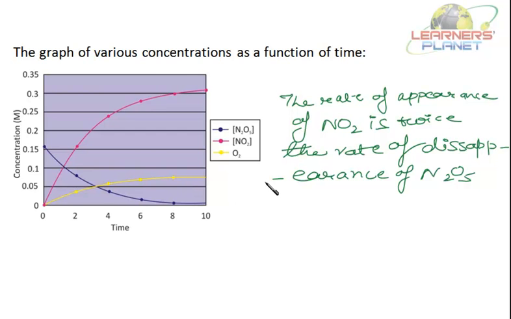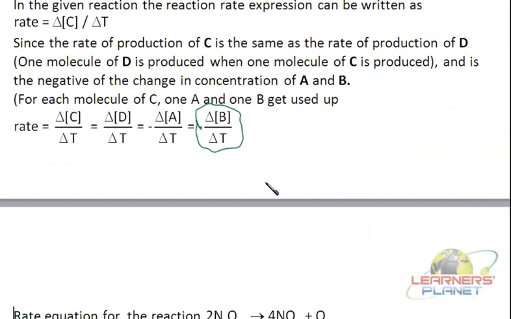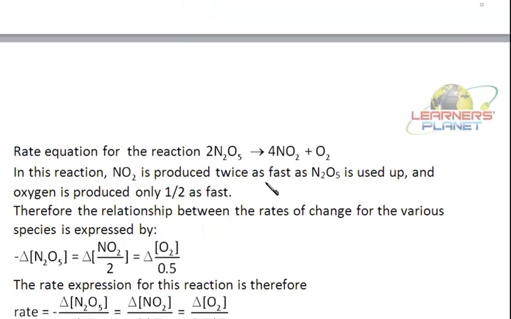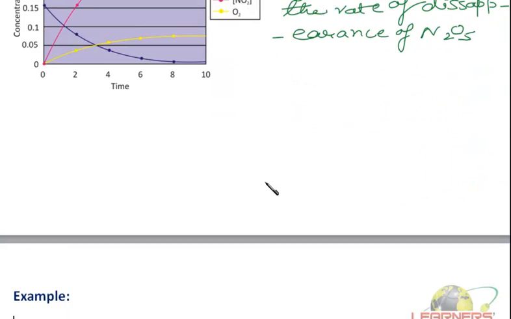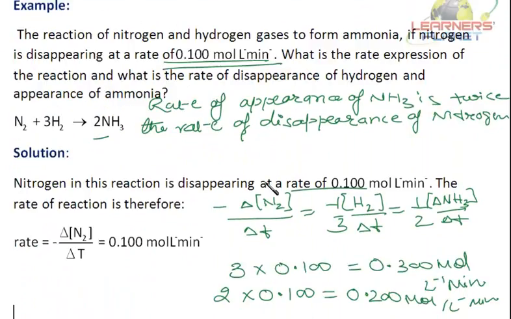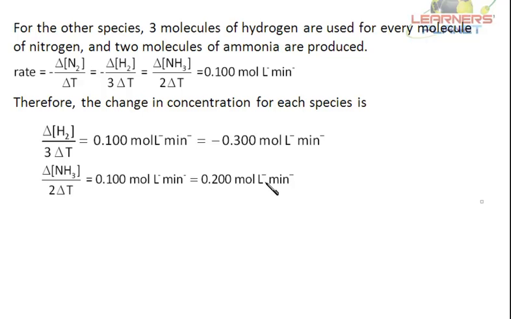Now let's take another example. So what will be the rate expression here? I have given you this, and these are the rates of appearance and disappearance. So students, this is the way we can calculate the rate of the reaction and also the rate expression.